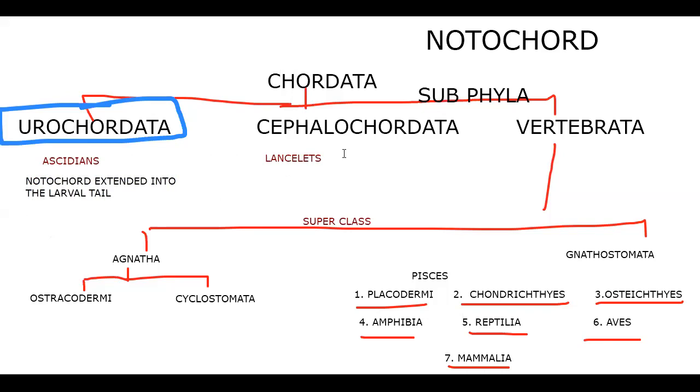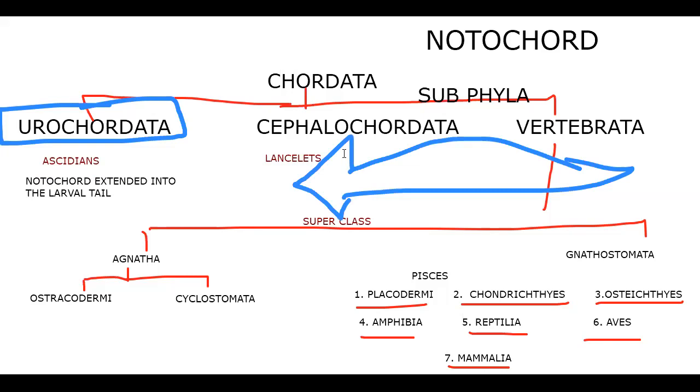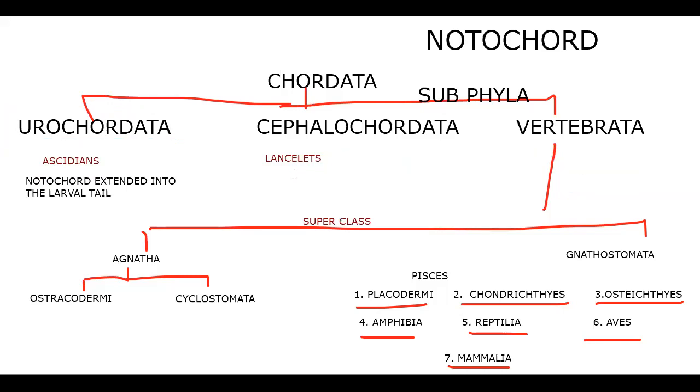Cephalochordata. In the case of lancelets, I'll show you the diagram. They look like a lancelet, that's why they are called lancelets. The notochord extends into the head region, cephalo means head, hence we call it Cephalochordata.